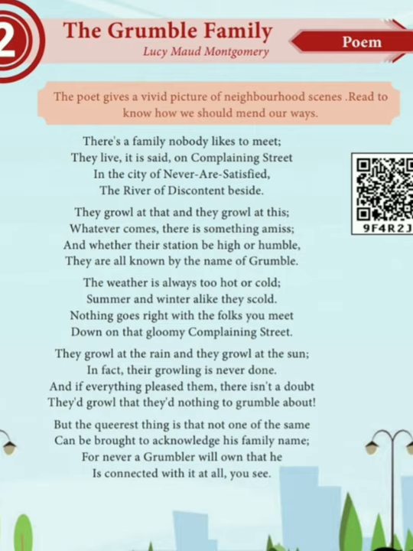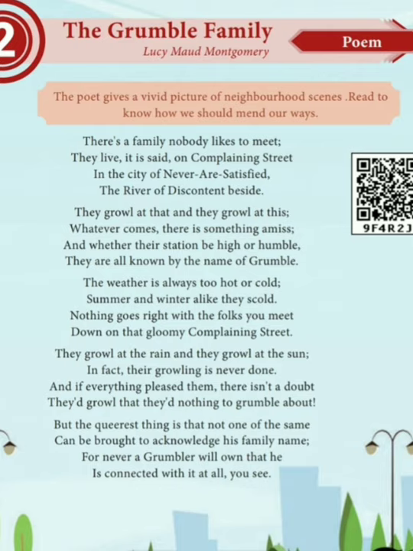They growl at the rain and they growl at the sun. If it rains they will be complaining, if it is sunny they will be complaining. So they are not satisfied with whatever they have. In fact, their growling is never done. Never done means they won't stop their grumbling. Always complaining, however the situation may be. Another example: if it rains they will complain, if it is sunny they will complain. They will never stop grumbling.